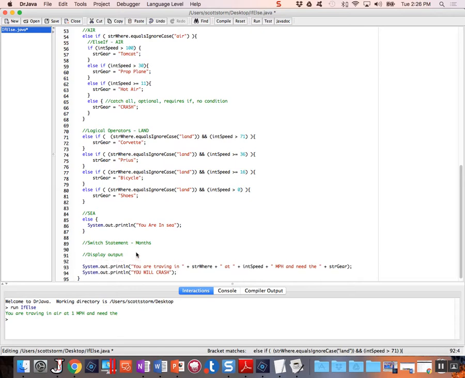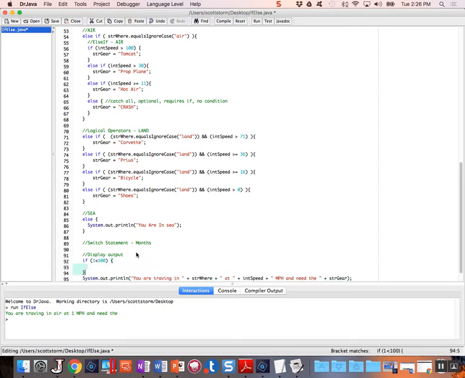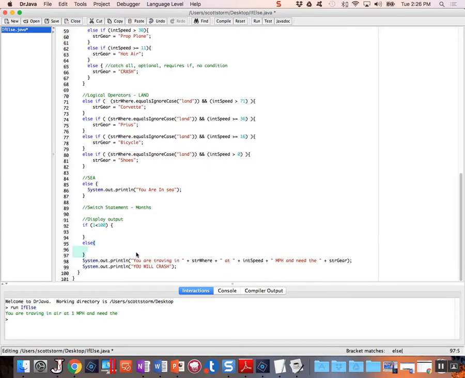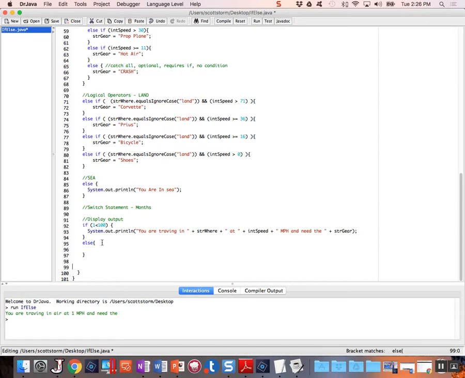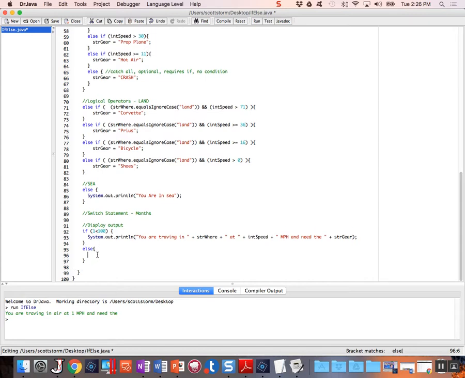So I'm going to say if, and right now I'll just do 1 is less than 100, and open curly, enter, and might as well throw an else in here, so we'll type in else, open curly, enter. There we go. So there's my basic if structure, and we're going to take this system, delete that, put that in my if, and take this and get rid of that. Alright, so now everything's kind of set up here, and we'll just throw this right in here.